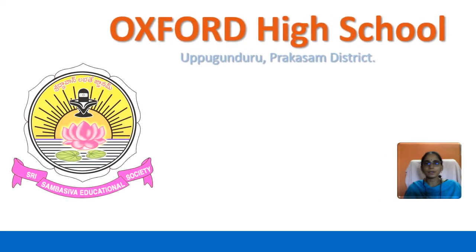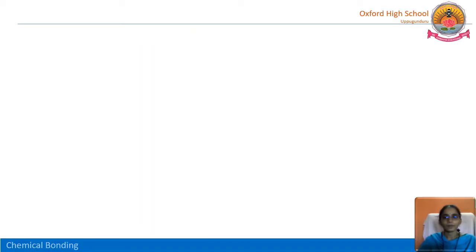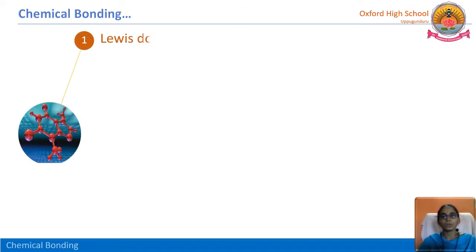Let us discuss the last topic from the lesson, chemical bonding. In this chemical bonding lesson, we have discussed all the topics. First one is Lewis-Strauss structure, and in this we have learned how to write the Lewis-Strauss structure for all the elements. Mainly, the Lewis-Strauss structure gives us a clear picture about how many valence electrons are present in the atom or element.